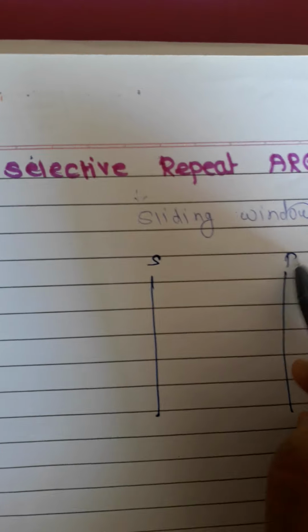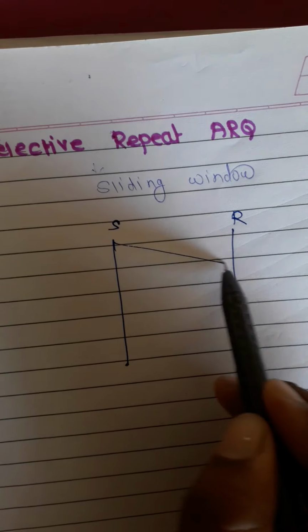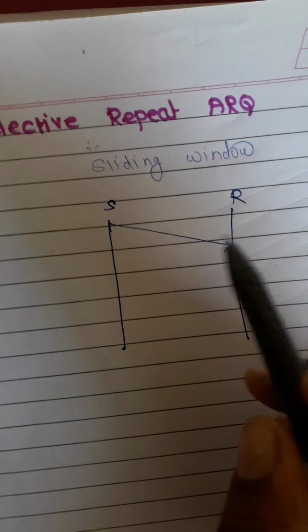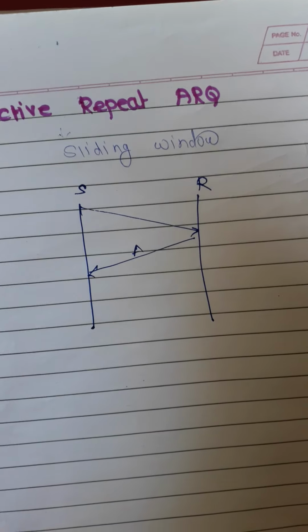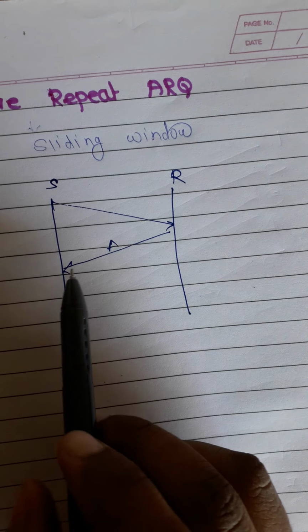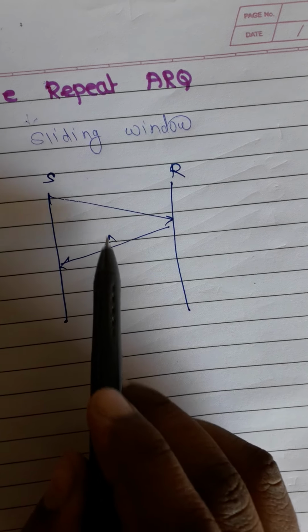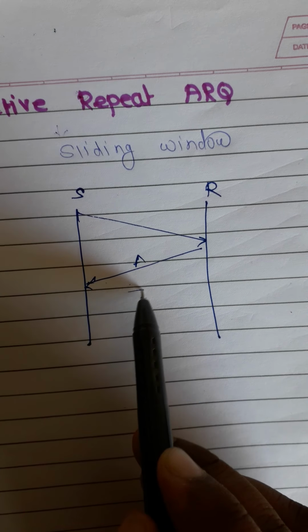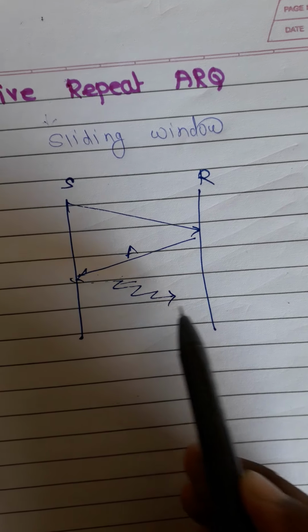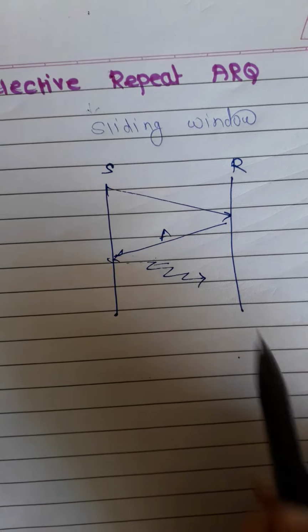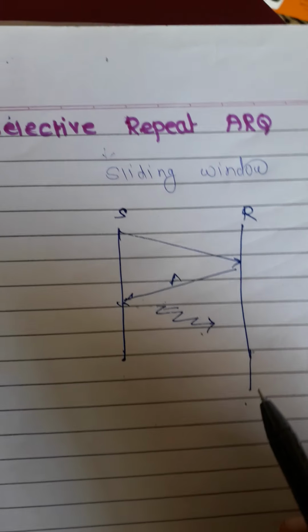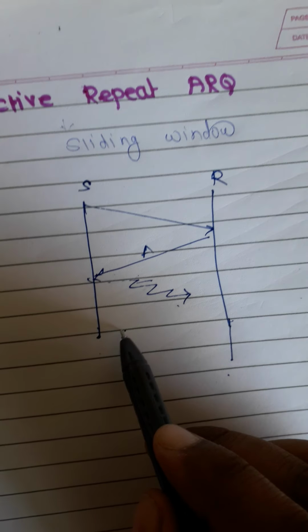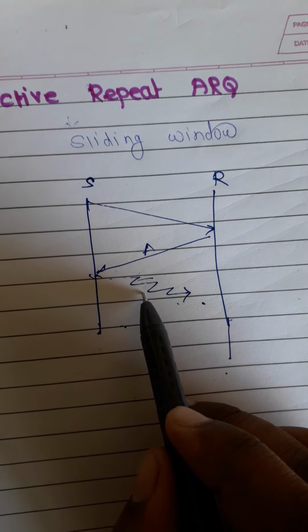Now in selective repeat ARQ, suppose the sender is sending some data to the receiver. Once it has been received by the receiver, it will transmit the acknowledgement, correct? But what if meanwhile some noise occurs during the transmission, and the data transmitted by the sender is corrupted or lost? Then the receiver will not get that data, and because the receiver is not aware of any data coming from the sender, it will not transmit any acknowledgement for that particular frame, right?